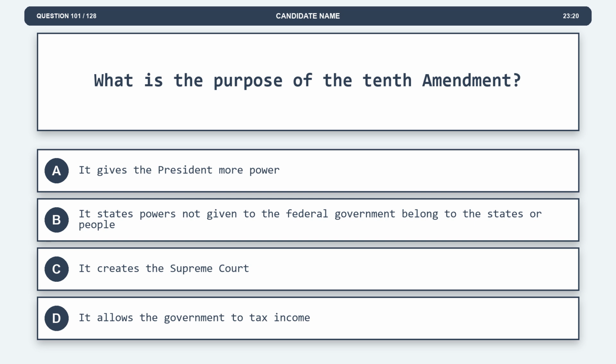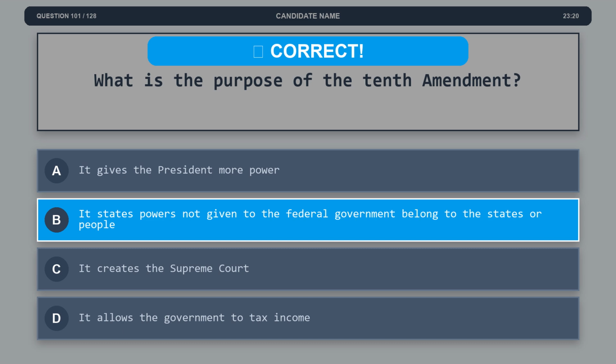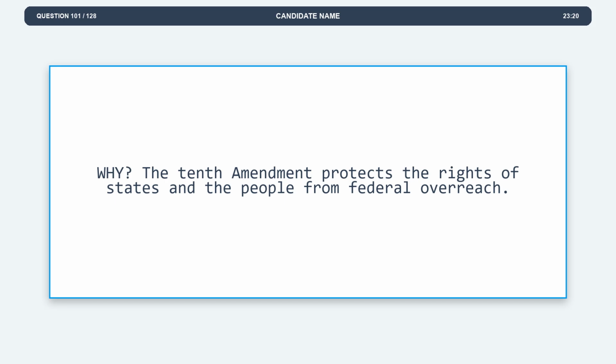Option B, it states powers not given to the federal government belong to the states or people. Option C, it creates the Supreme Court. Option D, it allows the government to tax income. The correct answer is option B, it states powers not given to the federal government belong to the states or people. Explanation. The 10th Amendment protects the rights of states and the people from federal overreach.